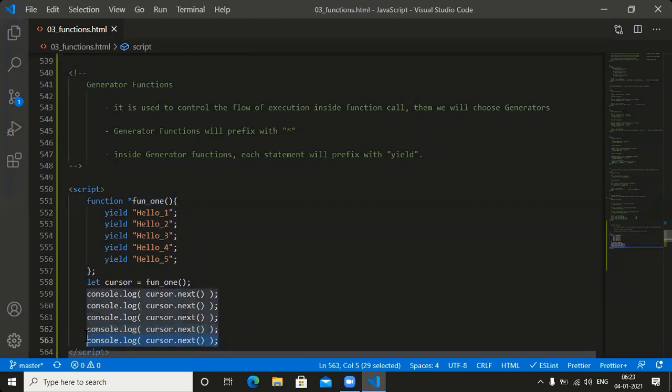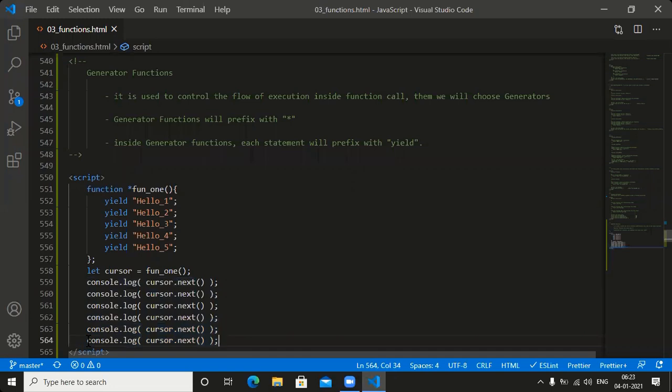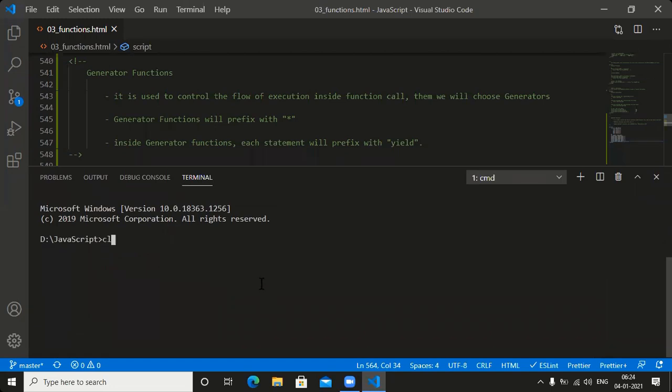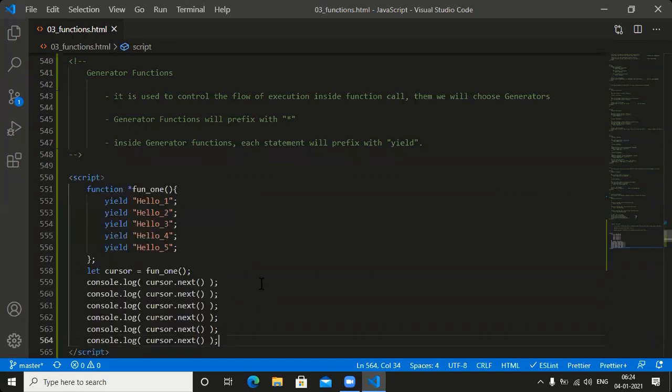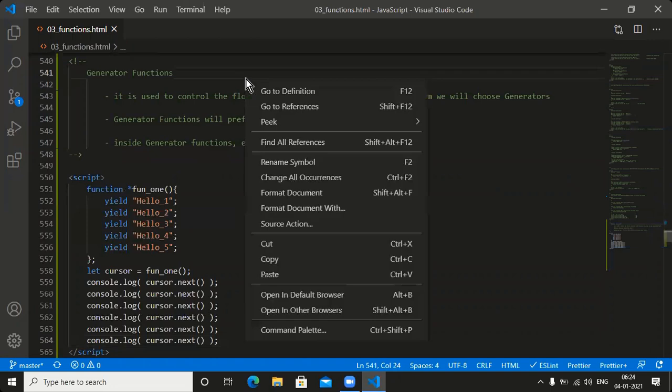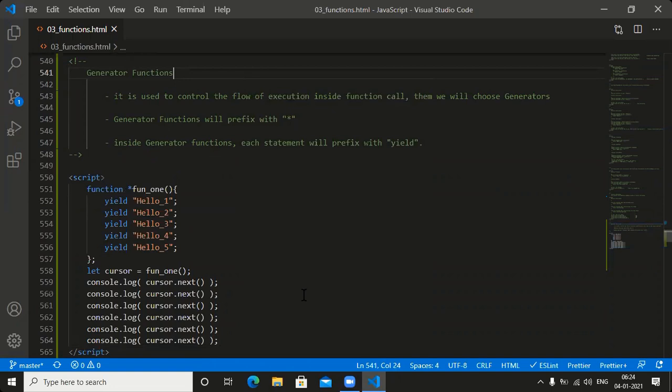Here I also need to place one more console.log. Let me place one more console.log of cursor dot next function. So how to do this one here? Right click, open in default browser. I call it 6 times, but we have 5 instructions, yet we call it 6 times. What happened, we will see.